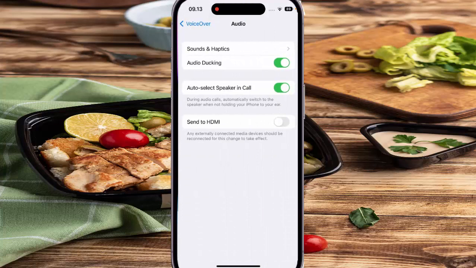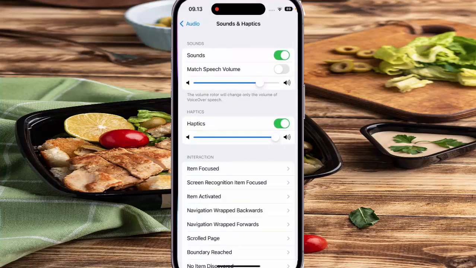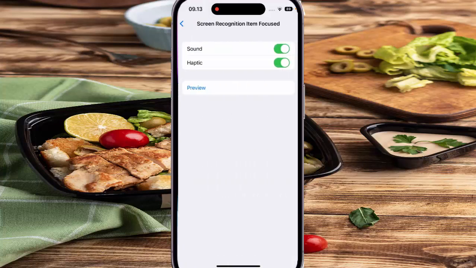Tap Sound and Haptics. Under Interaction section, tap Screen Recognition Item Focus, and then tap the On/Off switch next to Sound to enable or disable this option.